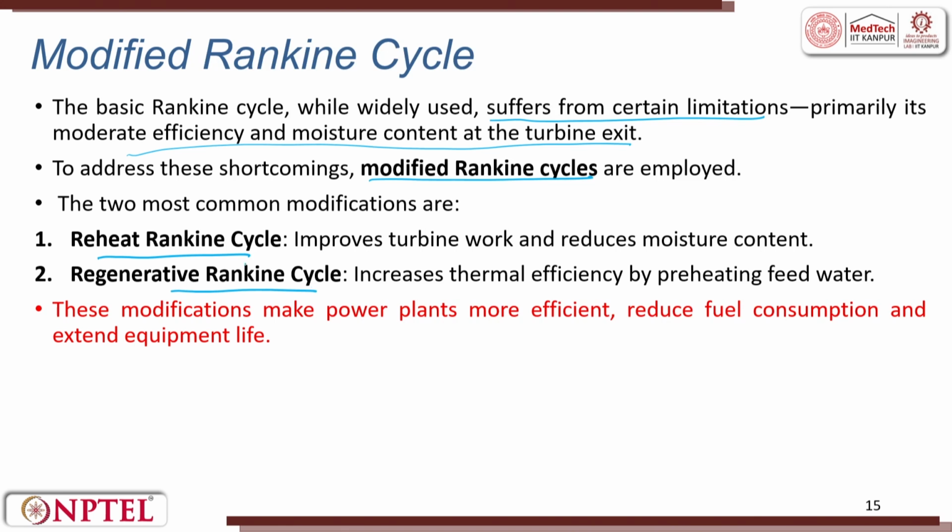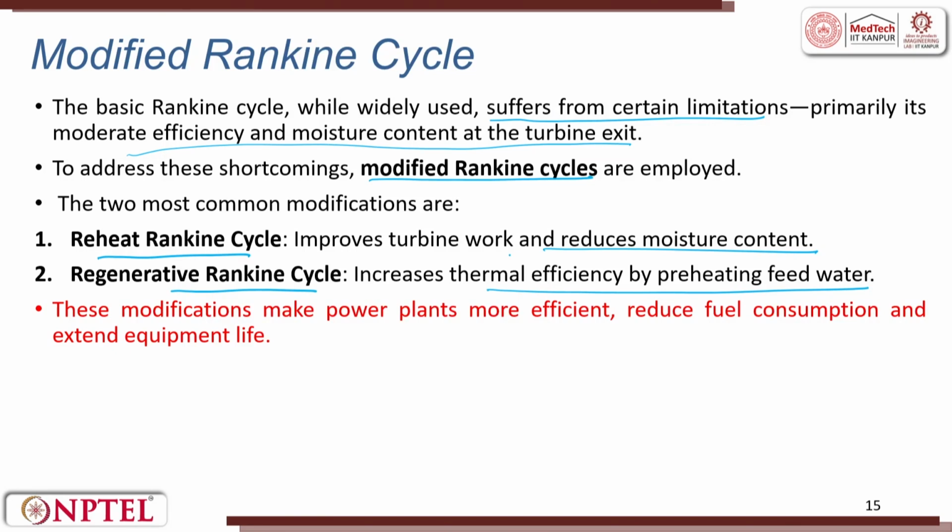The reheat Rankine cycle improves turbine work and reduces moisture content, whereas the regenerative Rankine cycle increases thermal efficiency by preheating the feed water. What we are saying is, wherever heat is getting rejected, please do not reject it and leave it in the atmosphere. Take that heat, convert the liquid into steam and use it in the process.